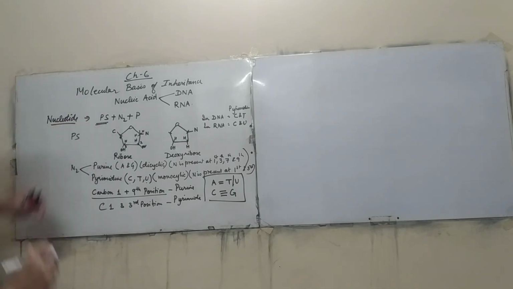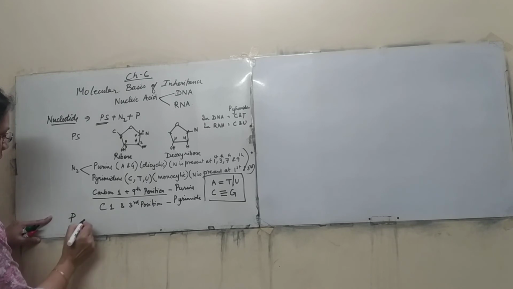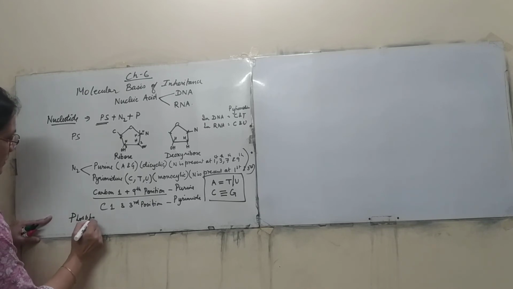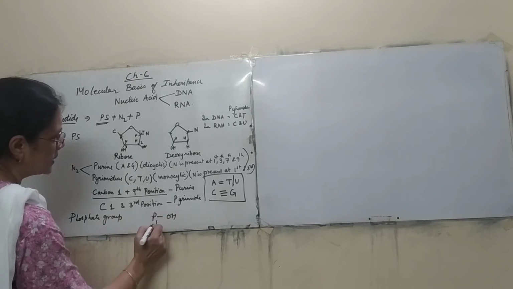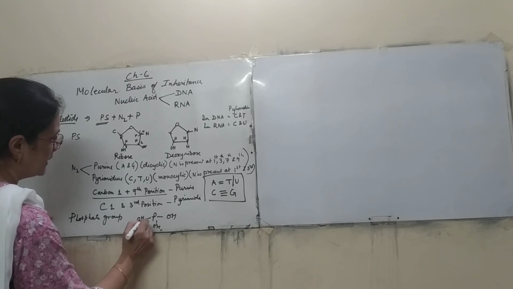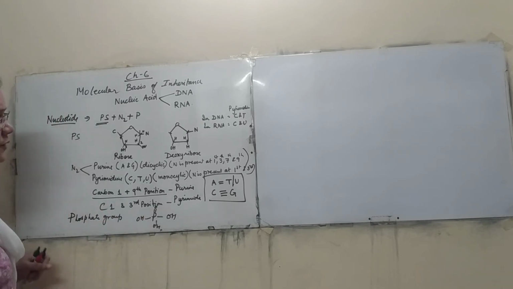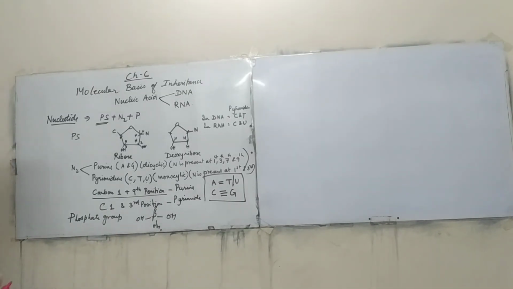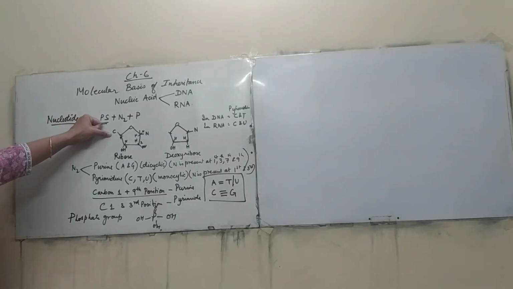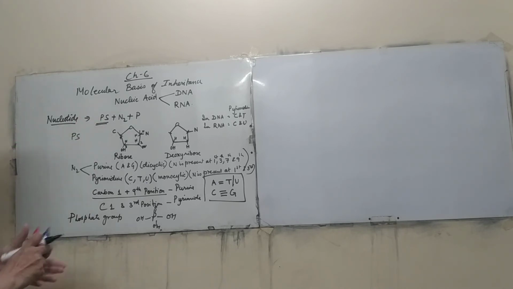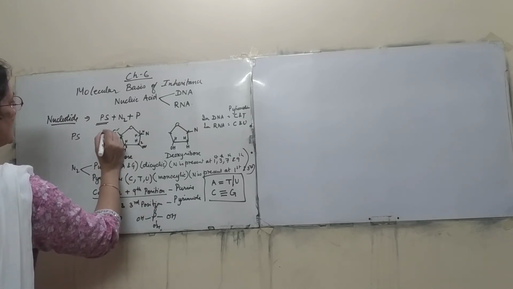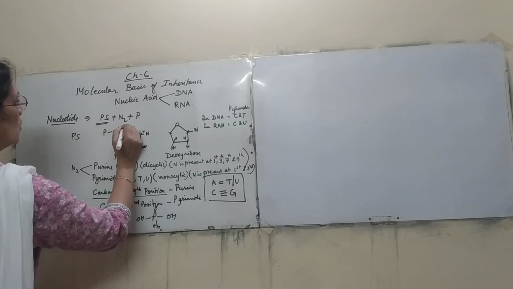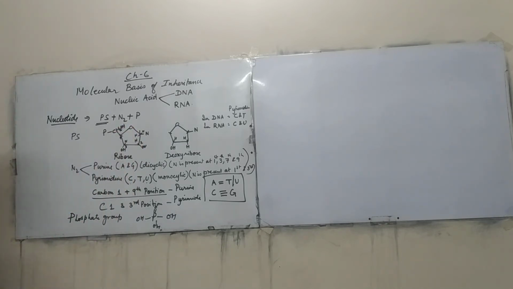Now coming to the phosphate group. What is the phosphate group? It looks like this, and this is a phosphate group. Now where is this phosphate group? It is present on the 5th carbon. So here you can see, with this R there is present the phosphate group. This is CH2OH. Is it clear? So this was all we had studied in class 11.